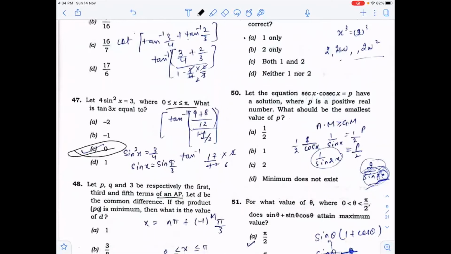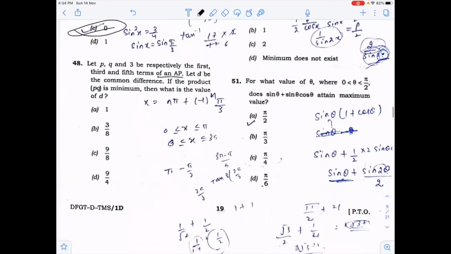Now, the 50th question. Here you know that secant x and cosecant x is P, a solution where P is a positive real number. Now what should be the value of P? With the help of these options, you can put the value here and find the answer.